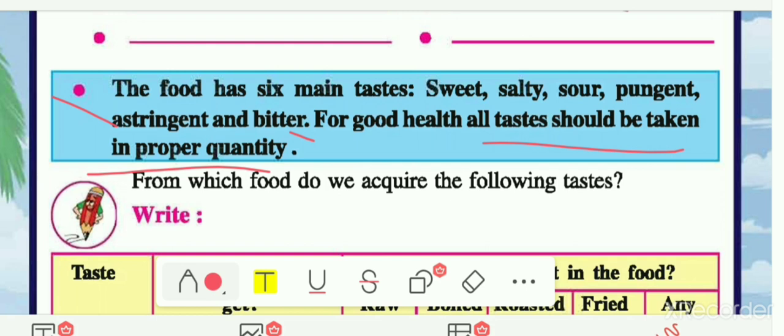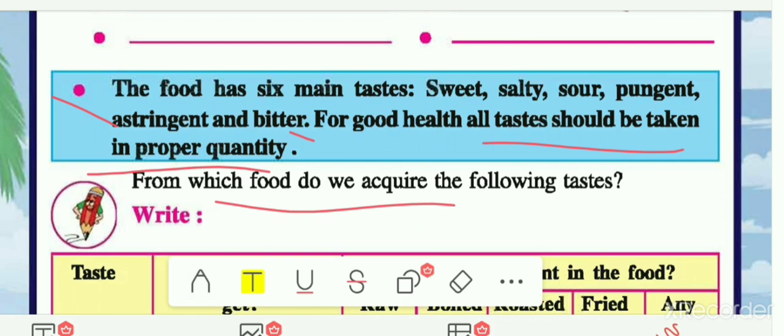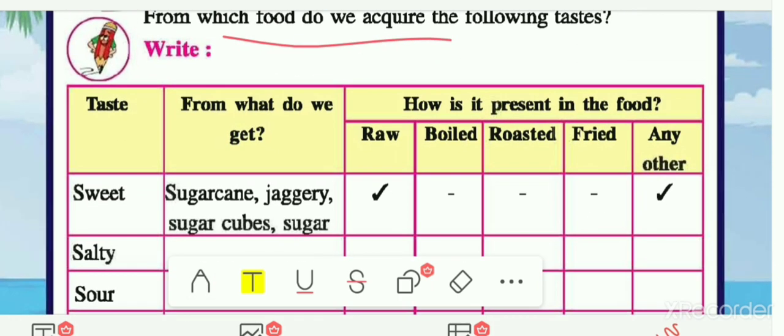Now here one table is given to you, so you have to write from which food we acquire the following taste. Here the name of the taste is given to you. So from which food items are we getting this taste?